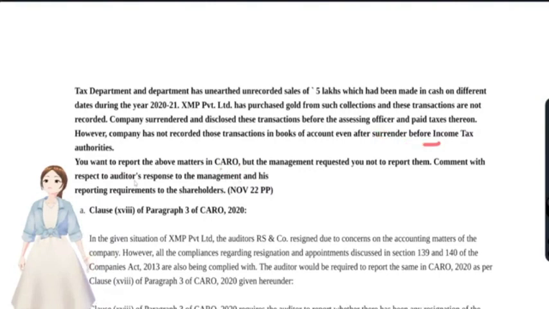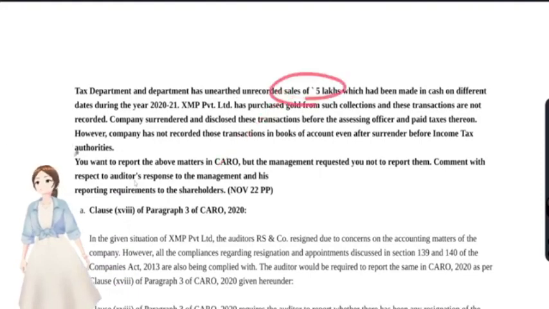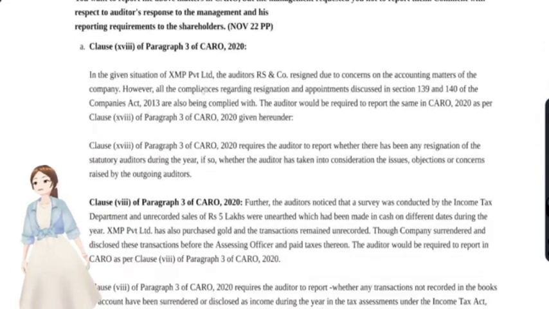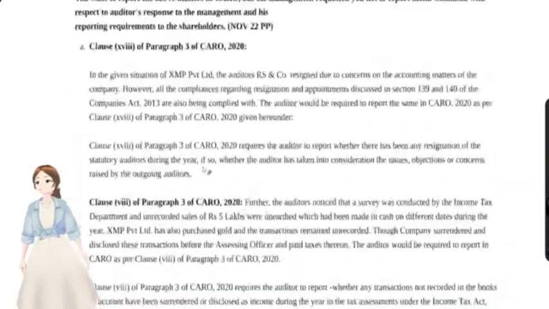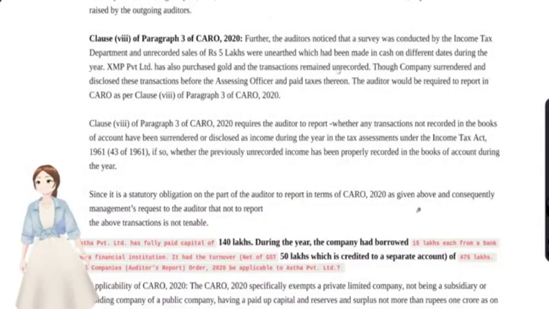Okay, two matters have been happening there. First thing is resignation of the auditor. Second thing is they have disclosed the undisclosed income. These two things you have to report. Resignation of auditors is clause number 18, and the disclosure of undisclosed income is clause number 8. You have to write with regards to that. In the given situation, the auditor had resigned due to some concerns, and all the reasons for resignation and so on are the things you have to write. You have to just report it in the CARO. And in clause 8, with regards to the undisclosed income, you have to deal with that also.